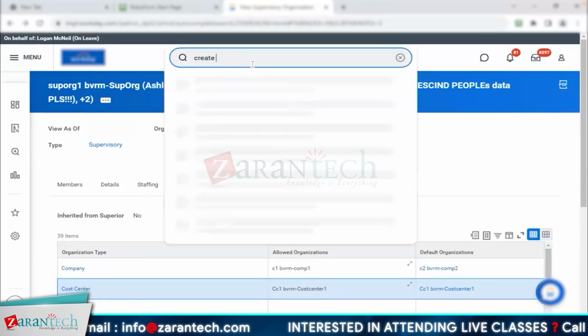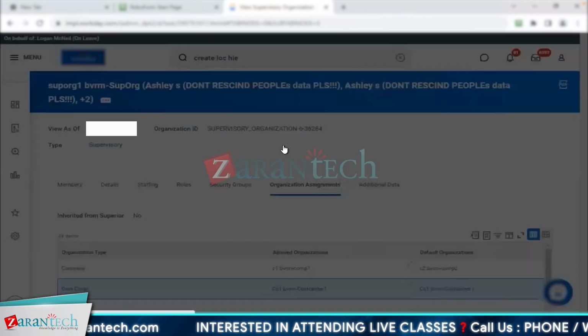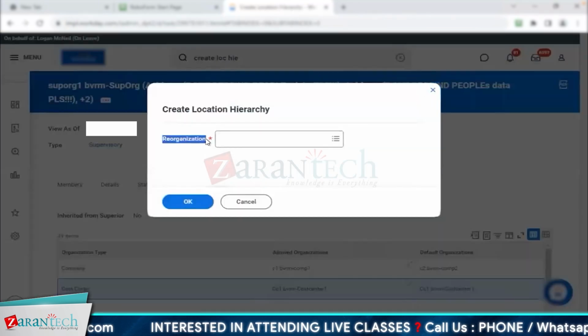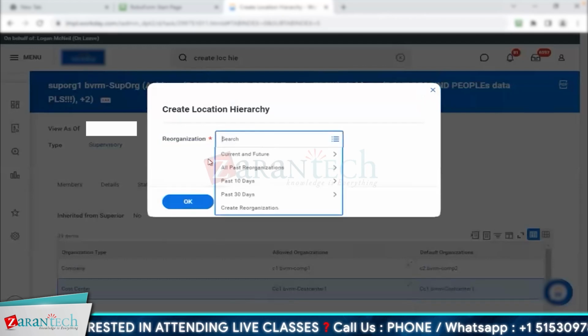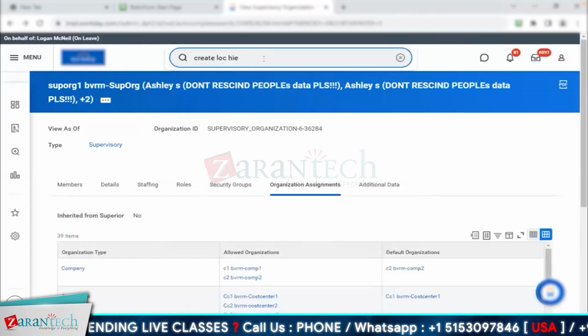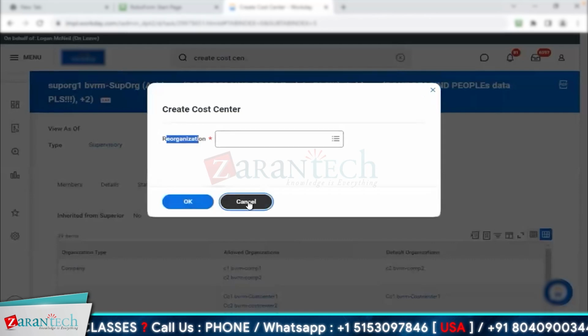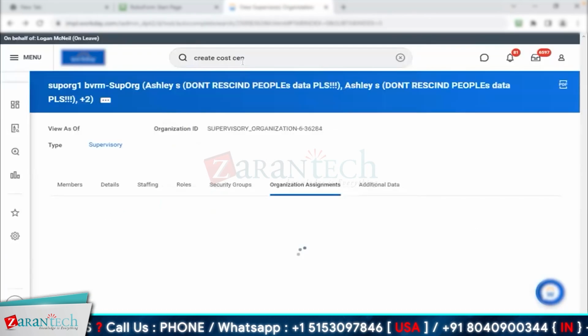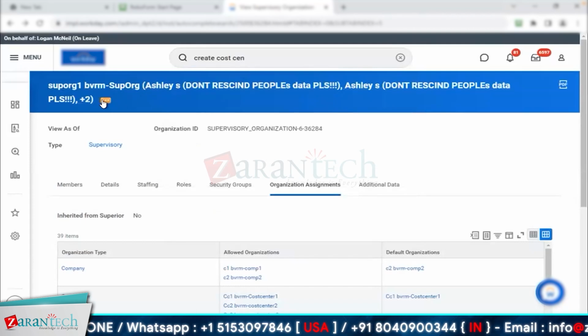So let's say I create a location hierarchy. Okay. What's happening? It's asking for a reorg event, right? Yes. You populate it here and you do the next thing. I'll try to create a cost center. Again, the same thing, right? You try to create a supervisory, the same thing. But from this supervisory, if I now create a subordinate